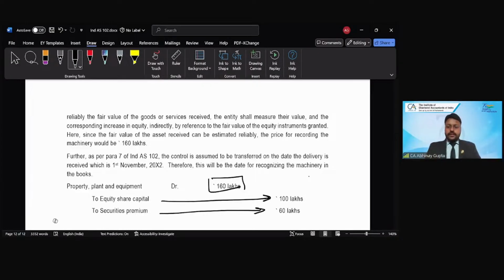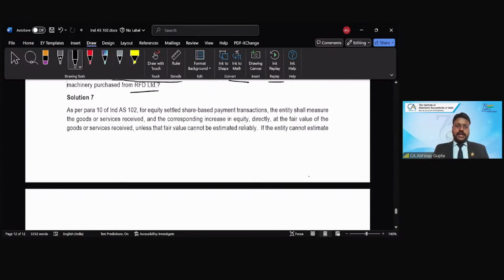Right? Why? Because the standard says if there is a transaction with other than employees, then fair value would be the fair value of the asset arrived, right, or the services received. Now fair value of that asset, that is the machinery, is given in the question, 160 lakhs, and the standard further says that the measurement date would be the date on which the asset has actually arrived, right? So irrespective of the date of the invoicing, the date on which the machinery is received would be considered.